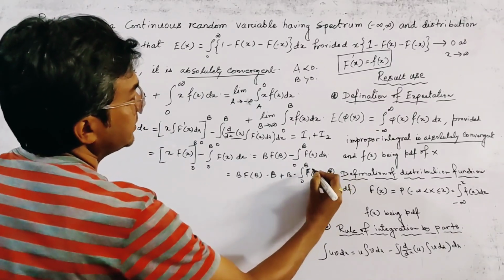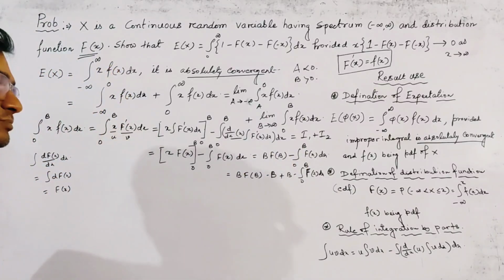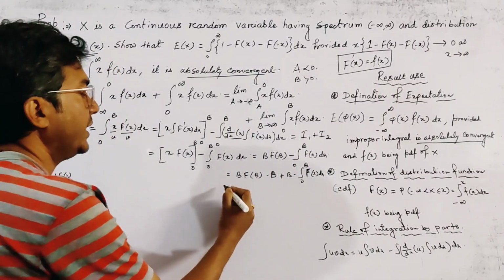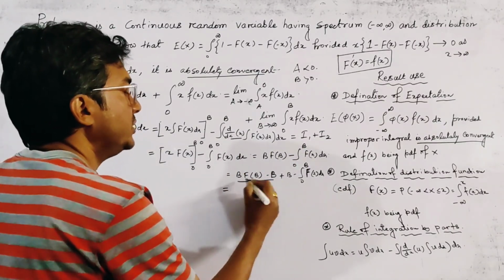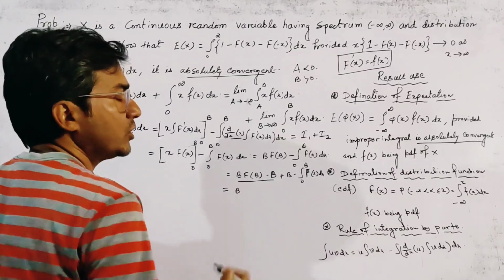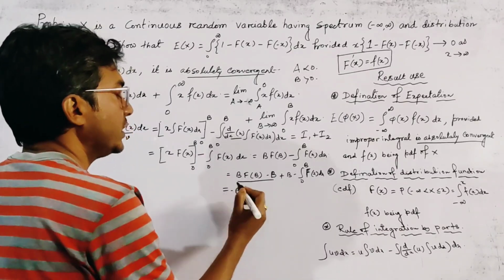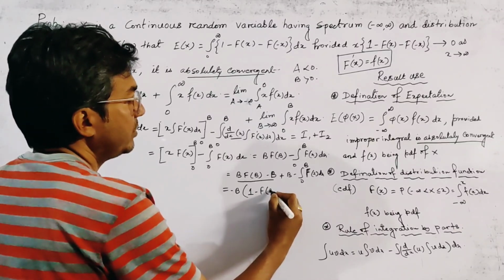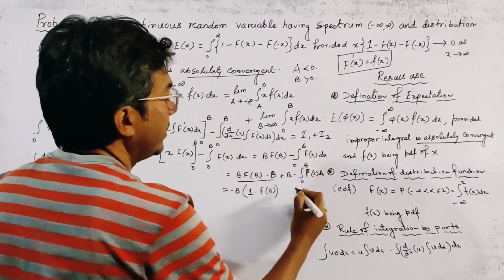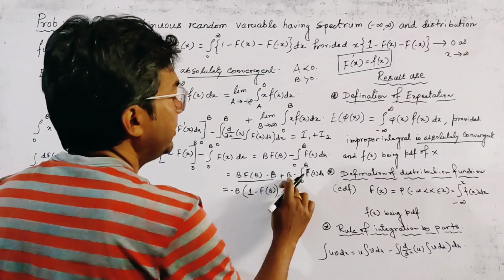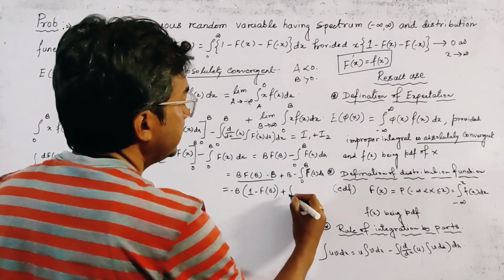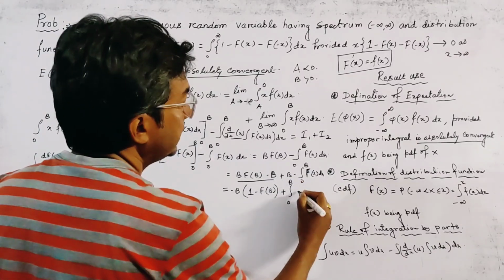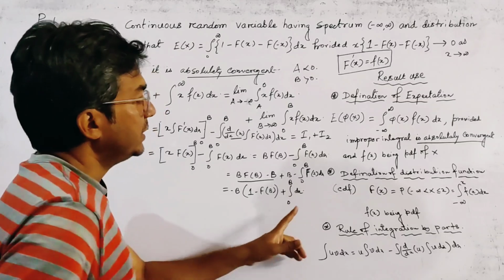Taking b common from two terms, and also taking common minus b, we get minus b times [1 minus F(b)] plus b, and b can be written as the integral from 0 to b of dx.